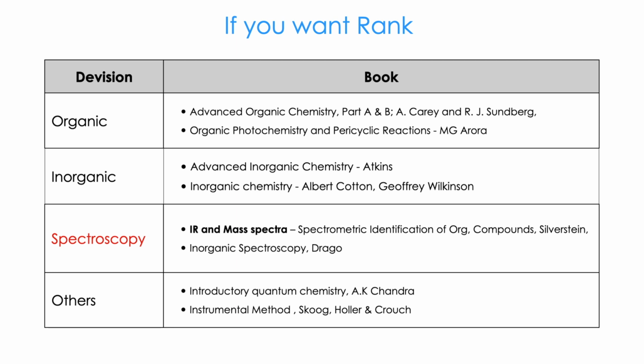You should study all the basics before coming to these books because it's a little bit advanced. Another advanced inorganic chemistry book is Cotton and Wilkinson. Again, spectroscopy is important. A few more books for spectroscopy are the Silverstein book and the Drago book. The Drago book covers inorganic spectroscopy and how complexes give color, how complexes respond to UV spectra, all kind of stuff. What are the ligand structures, all these things.